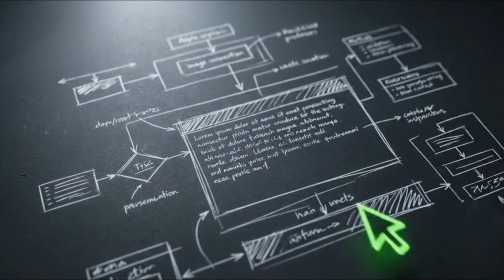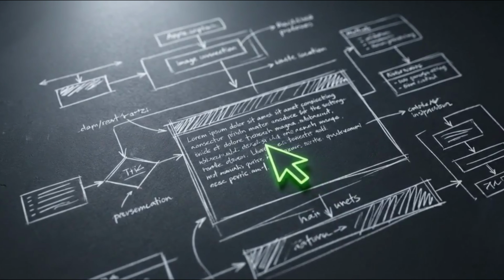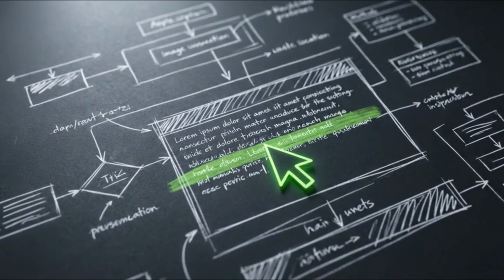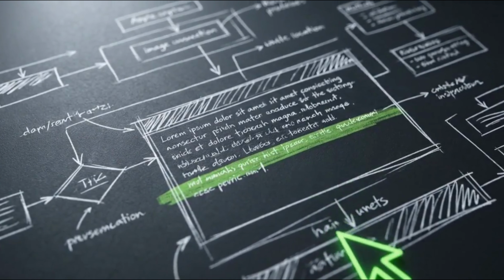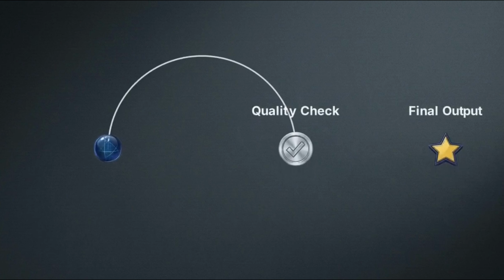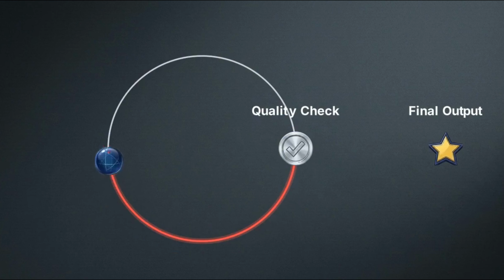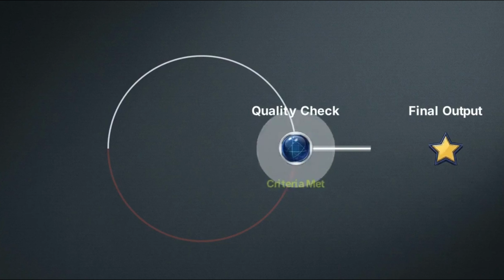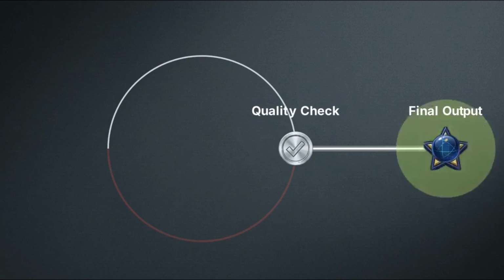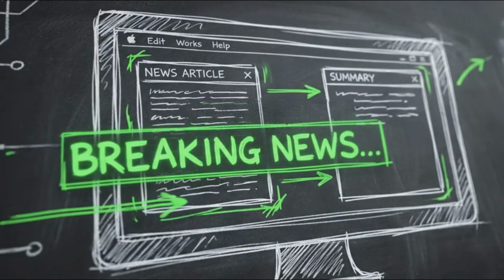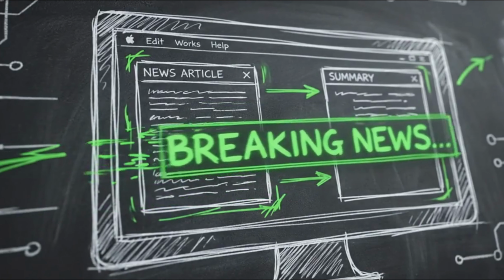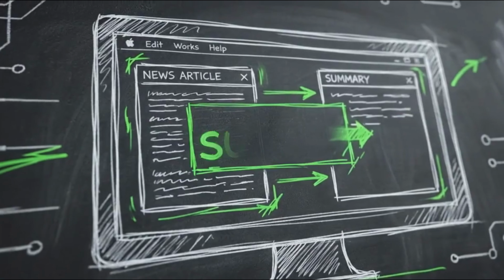The second pillar is acting. The agent autonomously uses external applications, like searching a database or drafting a document, to execute the plan it just developed. This feedback loop represents iteration. The agent checks its own work against your criteria and repeats the cycle to correct errors without needing a human to rewrite the prompt. By combining reasoning, tool use, and self-correction, the AI handles open-ended problems on its own. It moves beyond following a script to achieving an objective.